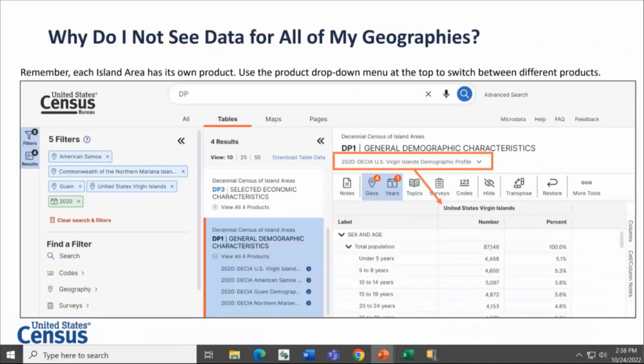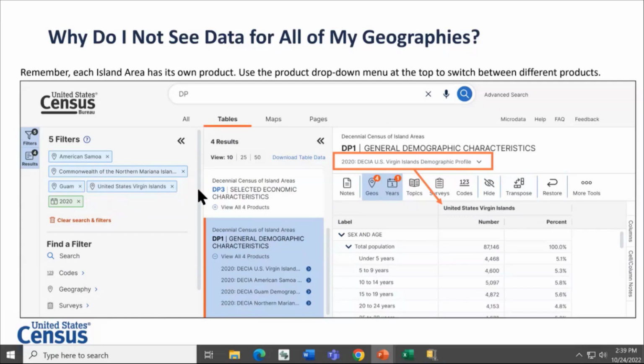And one thing that we wanted to cover while discussing accessing the data on data.census.gov. In this webinar today, we use search strategies to access information for one island area at a time. We encourage you to visit the site and use that search method as you're working through the site. You do have the option to select multiple geographies across different island areas. I just want to point out how the site behaves when that happens if you choose that option. Notice this screenshot shows in the upper left I've selected American Samoa, Commonwealth of the Northern Mariana Islands, Guam, and the United States Virgin Islands as geography filters.